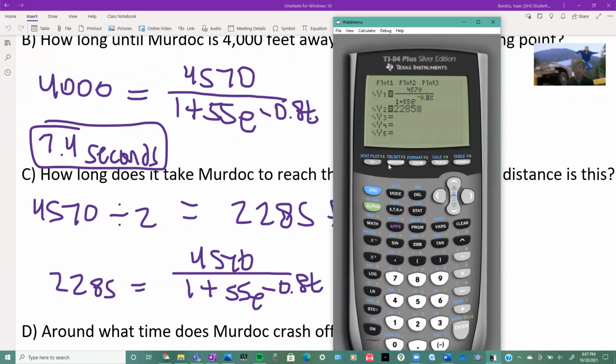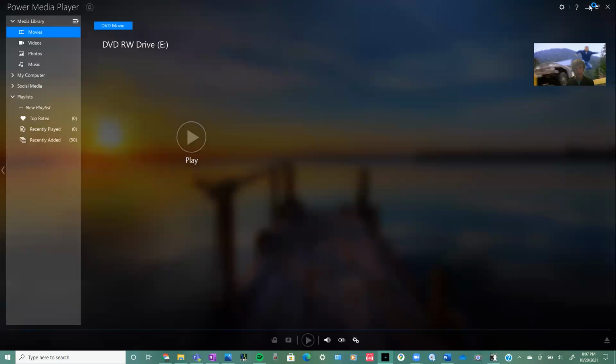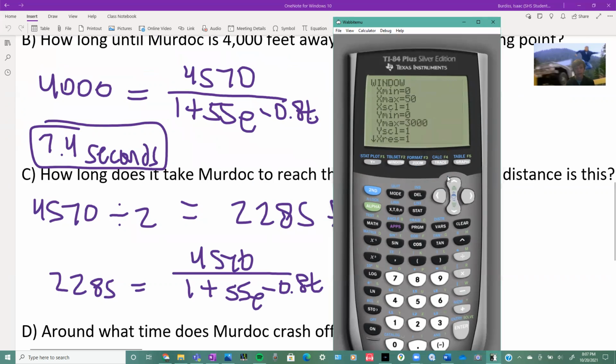And let's adjust our window. The maximum doesn't need to be 8,000. We can make it 3,000. I think I just clicked on something, so it's probably going to pop up. Sorry. Okay. Now we're graphing. Okay, there's that one. And at that intersection, that's where the slope is the steepest.